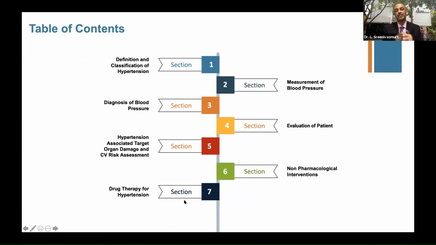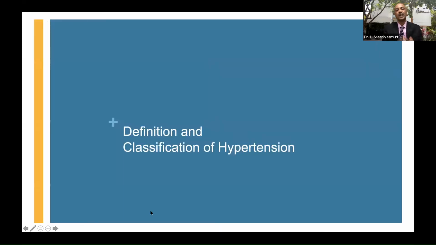And after each section, I will try to give a concise opinion about what is the definition. For example, in the definition group, I'll tell what is the definition of these two so that we get less confused. I'm sure I'll not be able to confuse you more because there are n number of guidelines in the books. So let us move on to the definition and classification of hypertension.